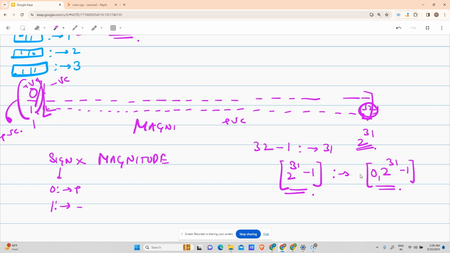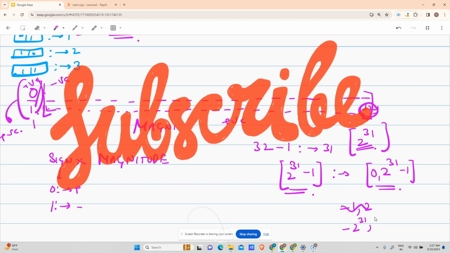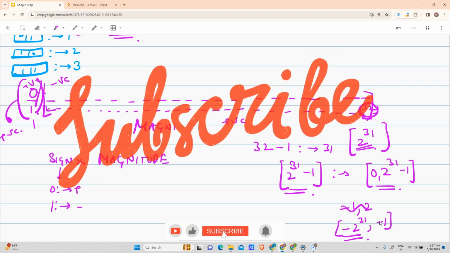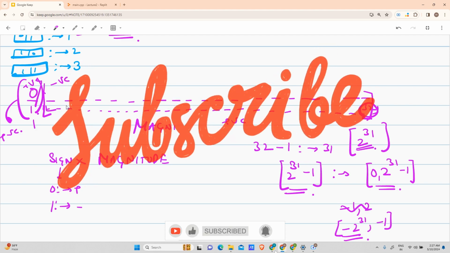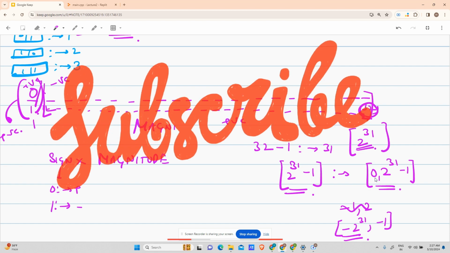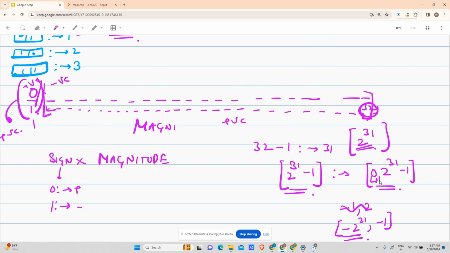This is negative, so these numbers will cover the range from minus 2 to the power 31 up to minus 1. You would ask, why not minus 1 here? Because when I was using 0, I had to save one place for this 0, but this 0 has already been covered. So I will start my counting of the negative numbers from this. I hope you're clear with the ranges.